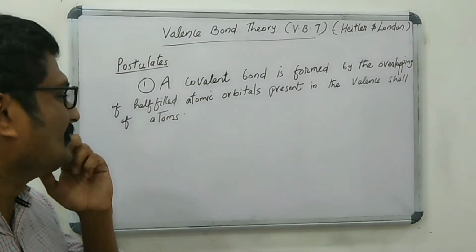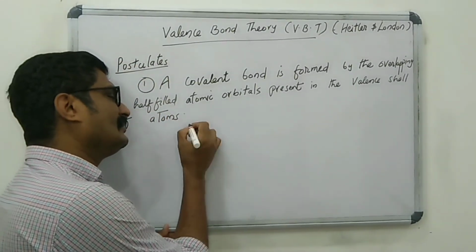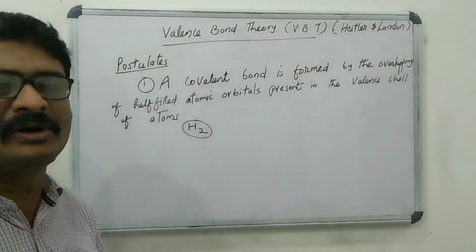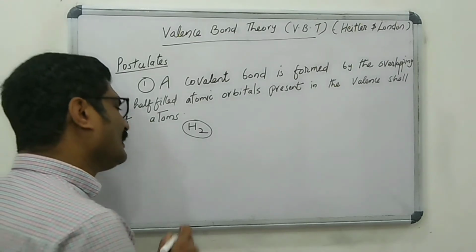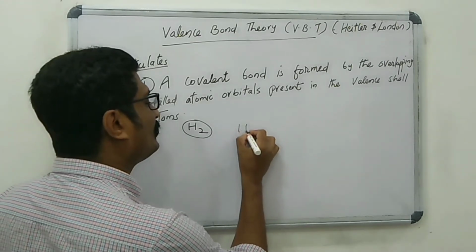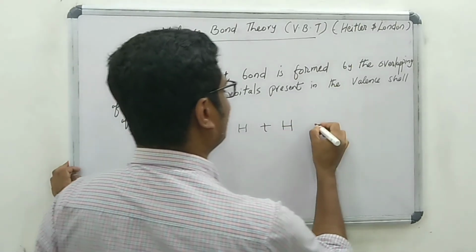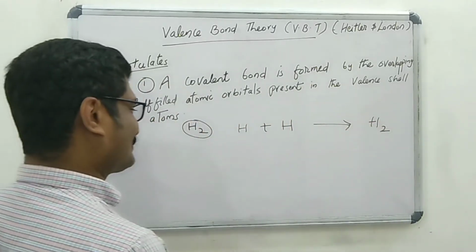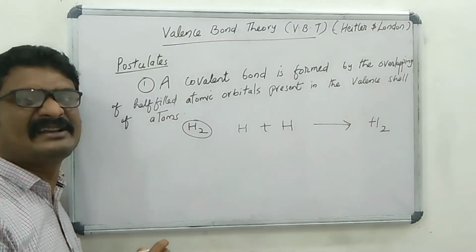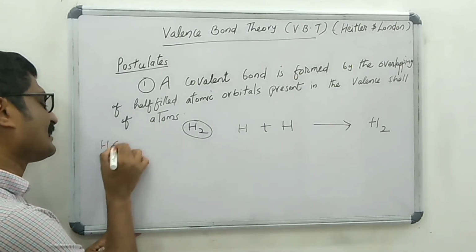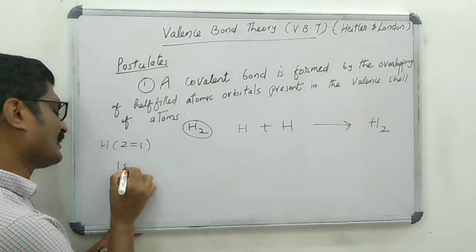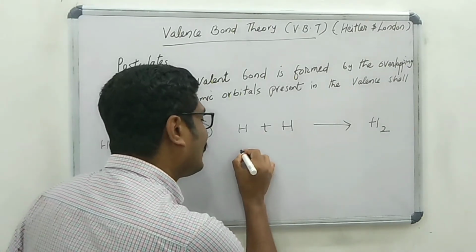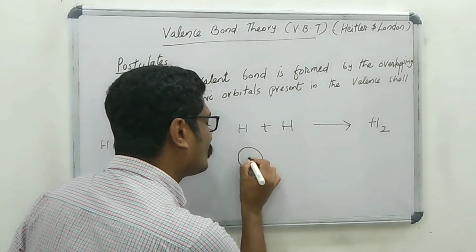Example: the formation of a hydrogen molecule. Already we know hydrogen molecule is formed by the combination of two hydrogen atoms. H plus H gives H2. We know the atomic number of hydrogen is 1. Its electronic configuration is 1s1. That means the hydrogen atom has a half-filled 1s orbital.